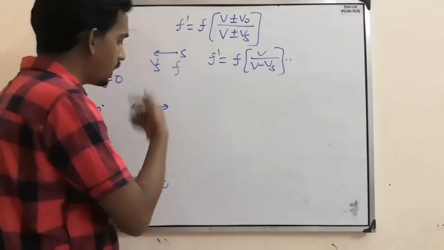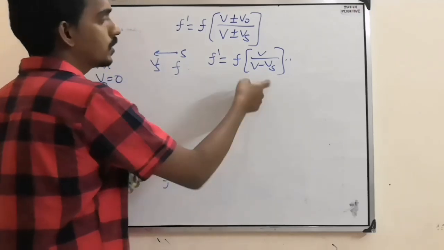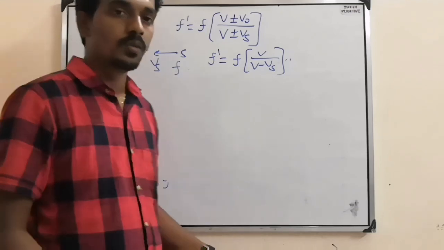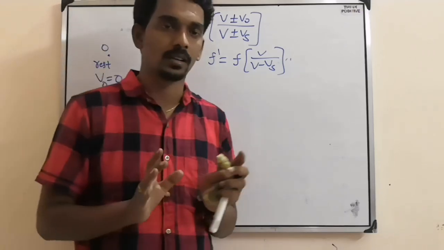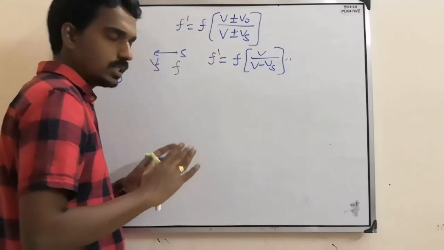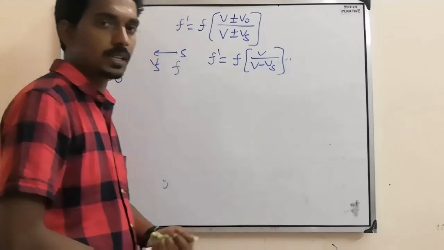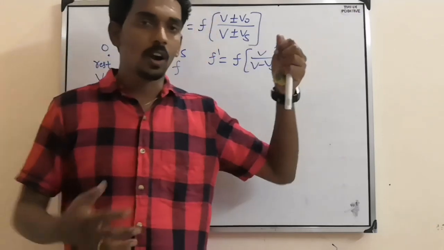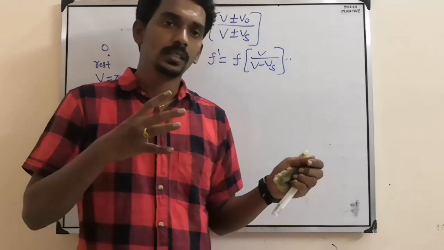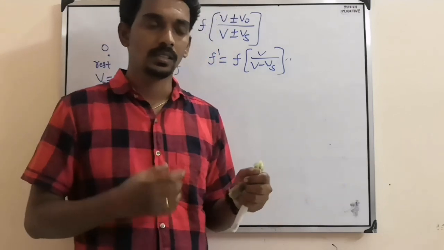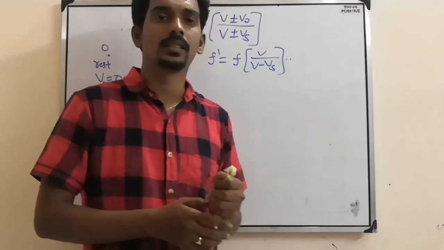Now we have to understand when plus will come, when minus will come. Here in this situation minus is coming. How or why, how to understand that? See, think in a simple manner. As the source approaches or the observer approaches, frequency will increase obviously. Like there is one loudspeaker at a particular point. When you are moving towards it, you can observe the change in frequency. That will increase. When you move away, slowly that frequency will decrease.